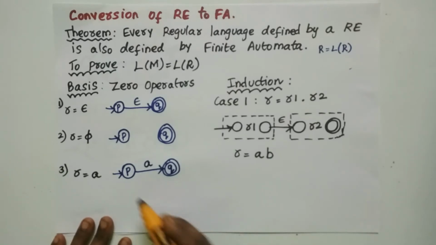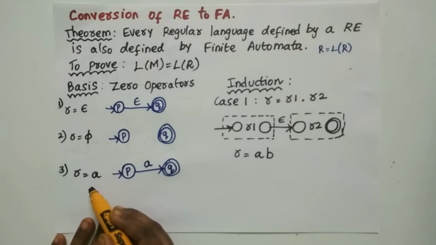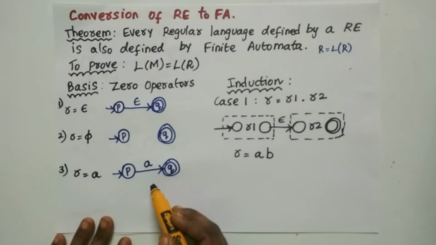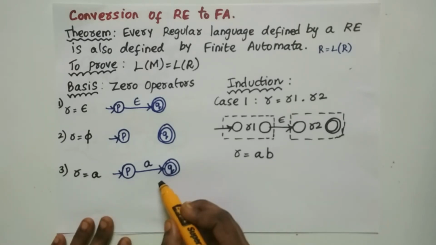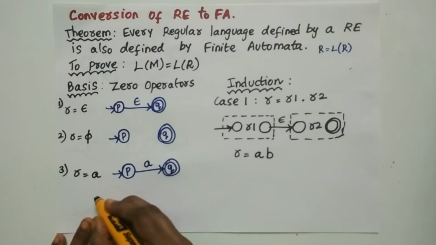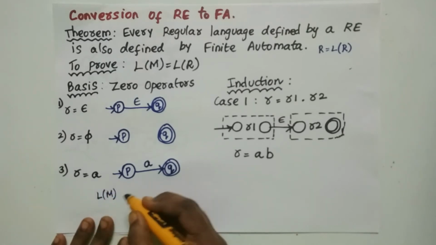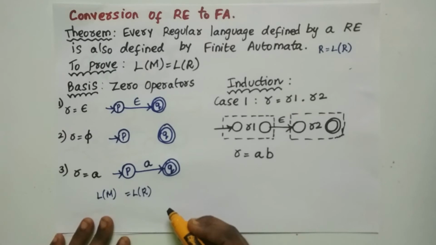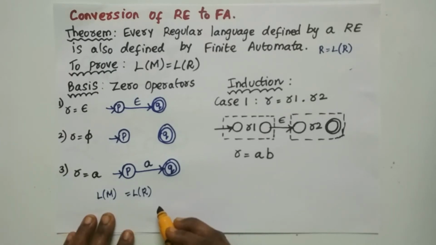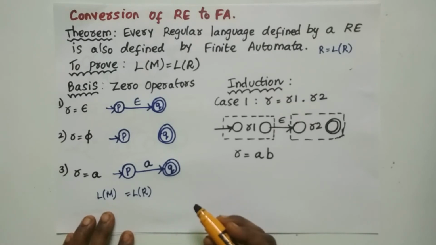So, from the basis, we have proved that if there exists a regular expression r, then there exists a finite automata such that the language accepted by the regular expression is also accepted by the finite automata, such that L of M equals L of r according to the basis. If the basis is true, then we can have the 0 operators, and the operators present in the regular expression are to be proved in the induction.